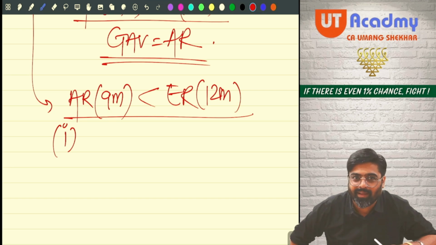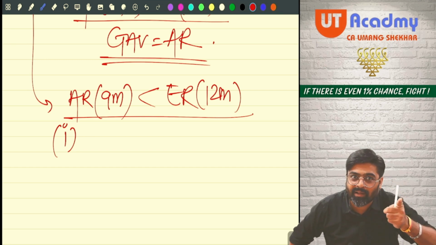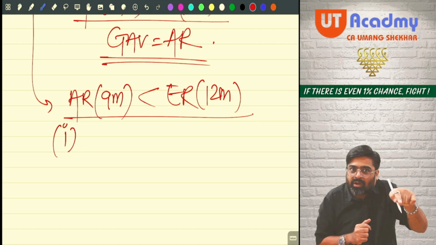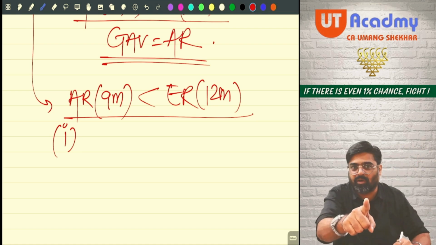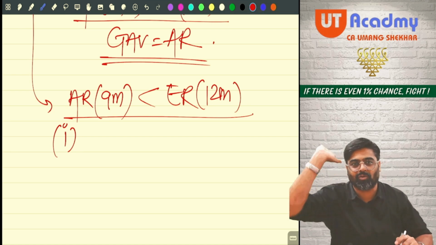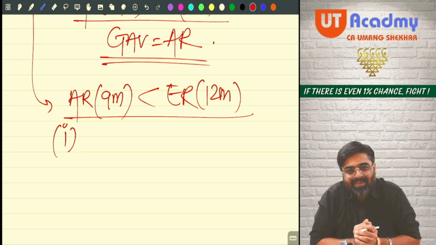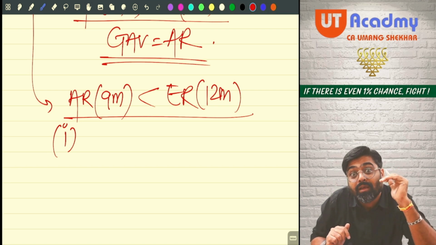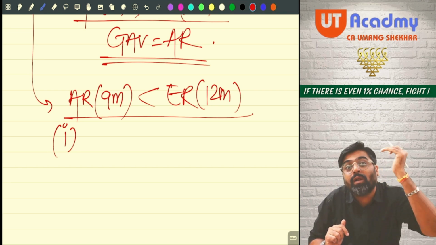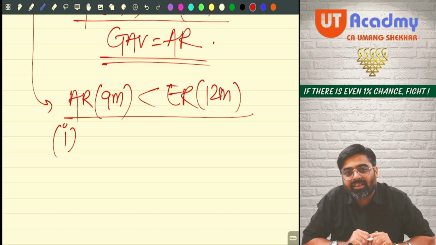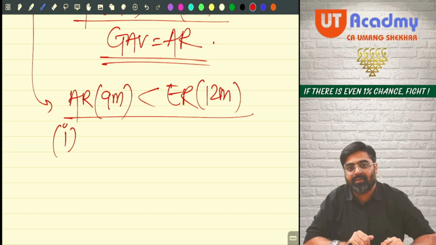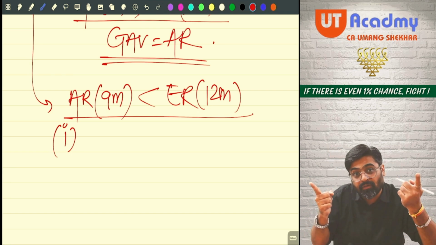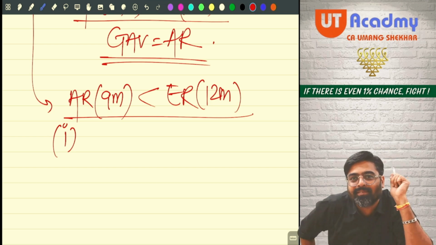After adding the vacancy rent, if the total is equal to expected rent or more, then vacancy was the reason. We will accept your actual rent. But even after adding vacancy rent, if your total is still less than our expected rent, then vacancy is not the reason. The reason is something else. We will ignore your actual rent and take expected rent only as GAV.